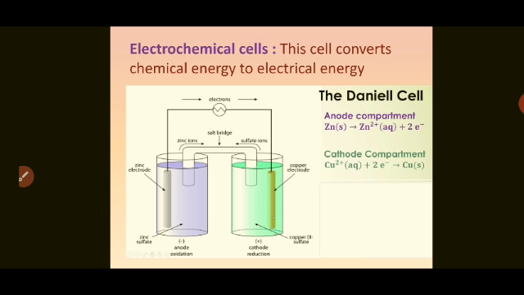Last year, in industrially important compounds of s-block elements, we studied the manufacturing of caustic soda by chemical reactions. One more method is there, called the Nelson cell method. So there are a few industrially important compounds which can be prepared electrochemically.